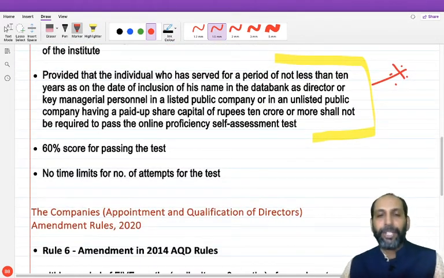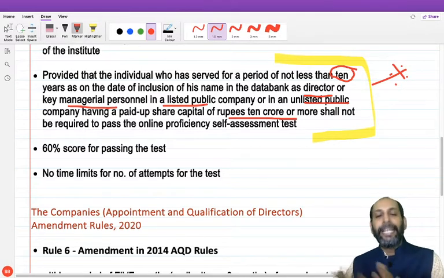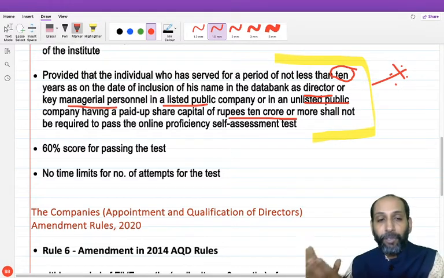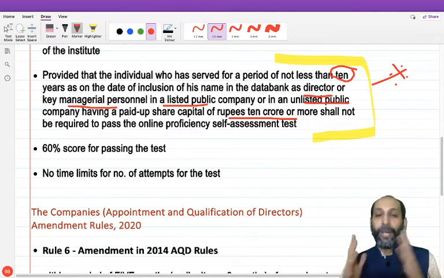a golden exemption. If any person or individual who is already in the data bank has 10 years of experience, mind you, 10 years of experience already as a director, functioning as a director or as a KMP in a listed company or in an unlisted public limited company having more than 10 crores paid up capital, then they need not sit for the online proficiency examination. That means there is an exemption. So what is the exemption?